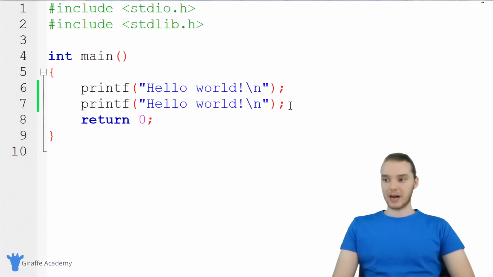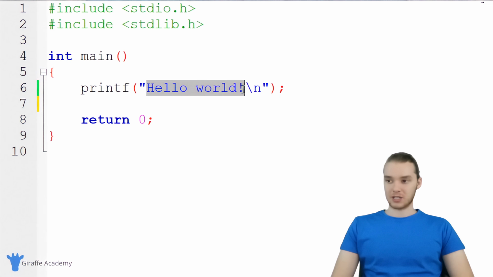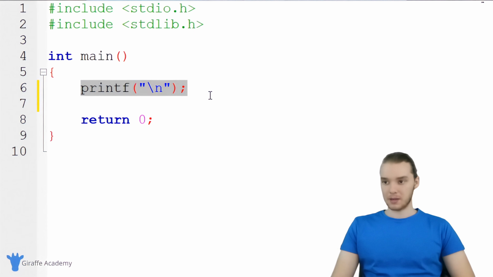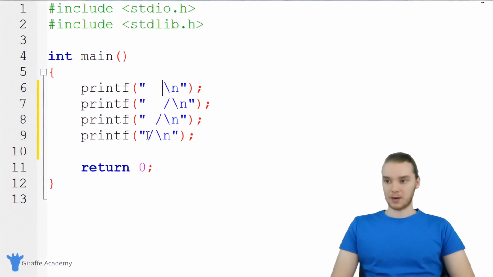So why don't we use this printf instruction in order to draw out a little shape onto the screen. I'm going to show you guys how we can draw out a little triangle onto the screen. I'm going to take this printf and I'm actually just going to get rid of hello world. And I'm going to copy this a couple times. So I'm just going to copy it and we'll paste it down here, maybe 4 times. And what I can do is specify instructions to the computer that will tell it to draw out a particular shape. So down here I could make a / and over here we'll make another one, and I'll make another one, and I'll make another one.